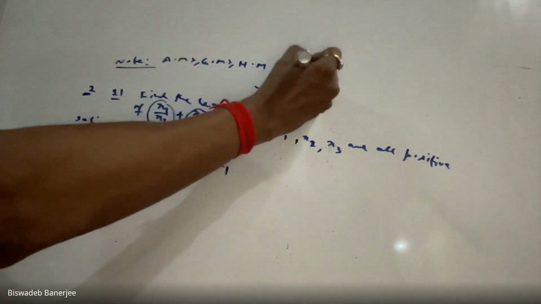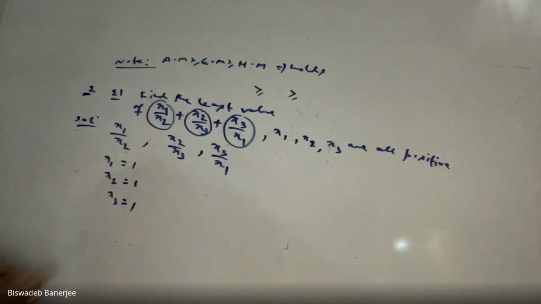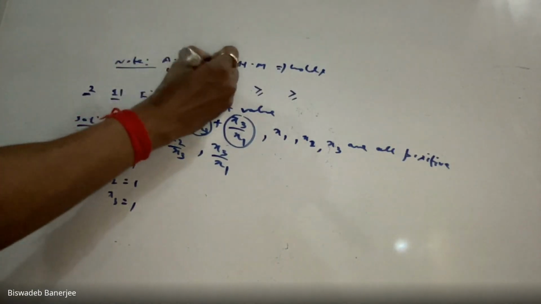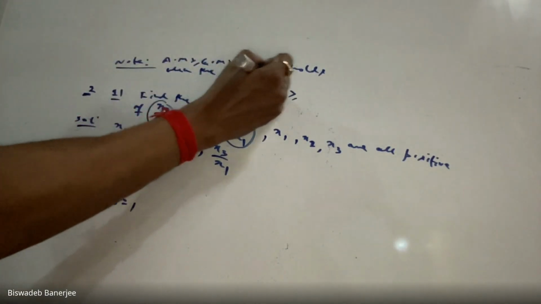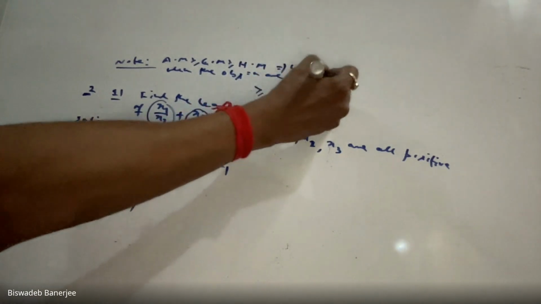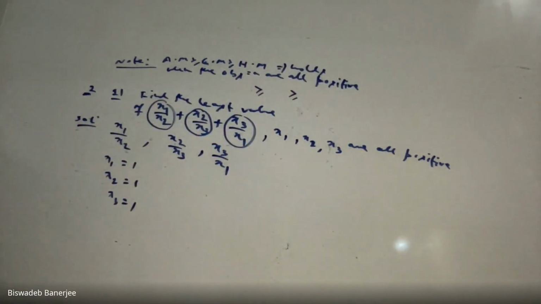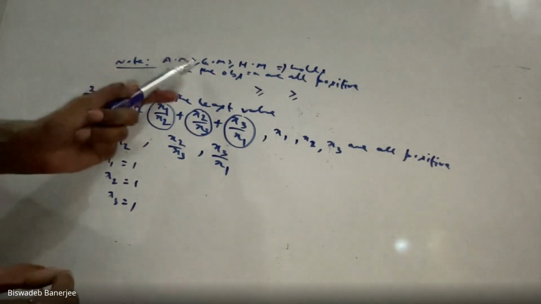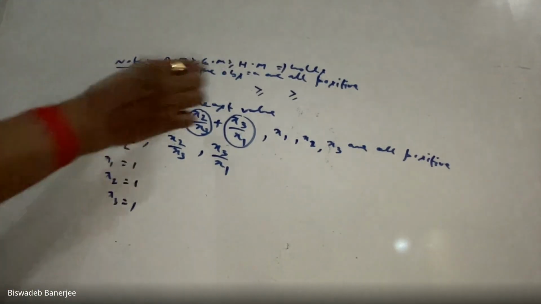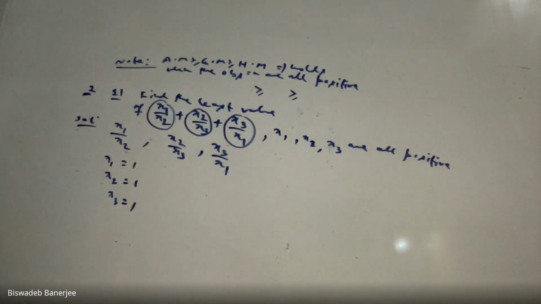This inequality holds when the observations are all positive. Only then does this inequality hold. If the observations are not positive, you can't use this inequality. Just remember this shortcut technique.